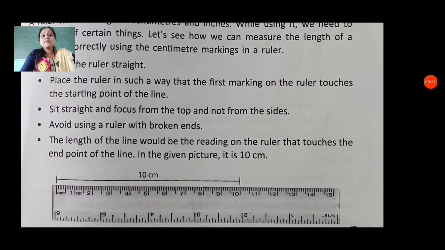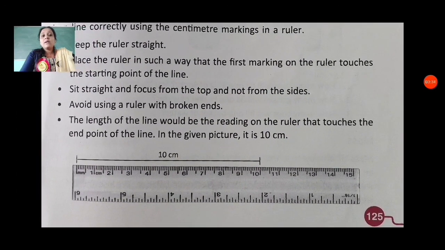You can see here the picture of a ruler is also available. You can see here the first to 10, that means 10 centimeter. Place the ruler in such a way that the first marking on the ruler touches the starting point of the line. Sit straight and focus from the top and not from the sides.